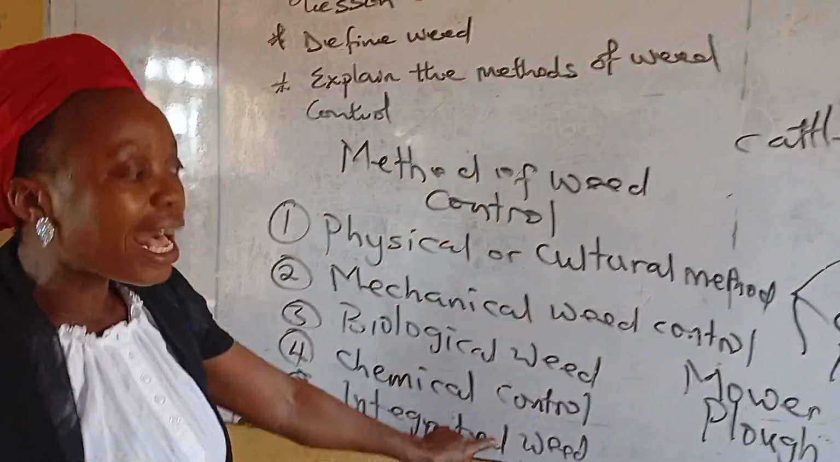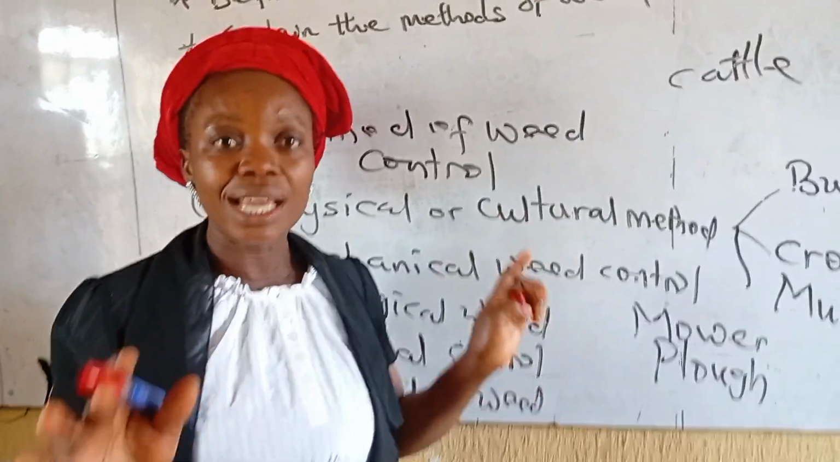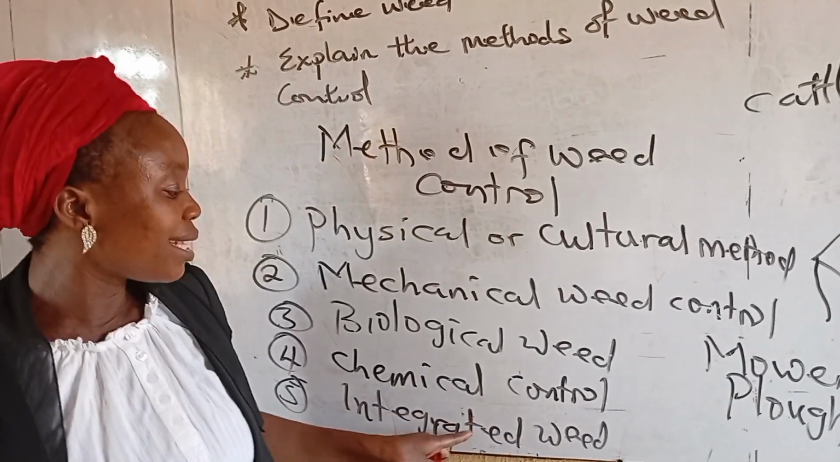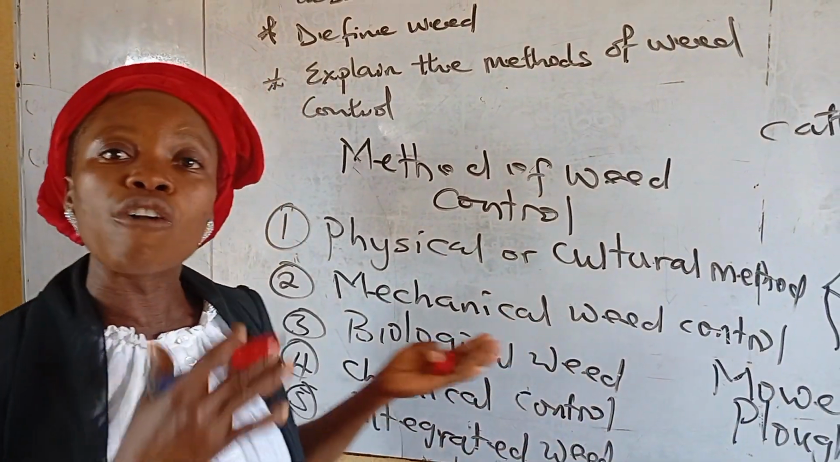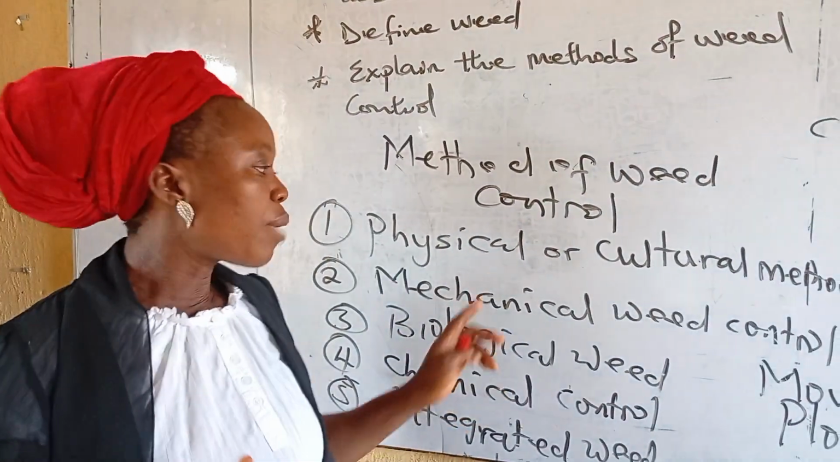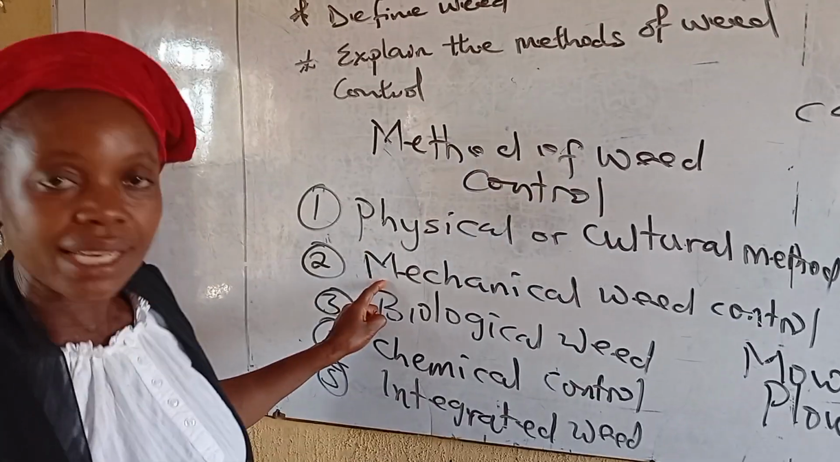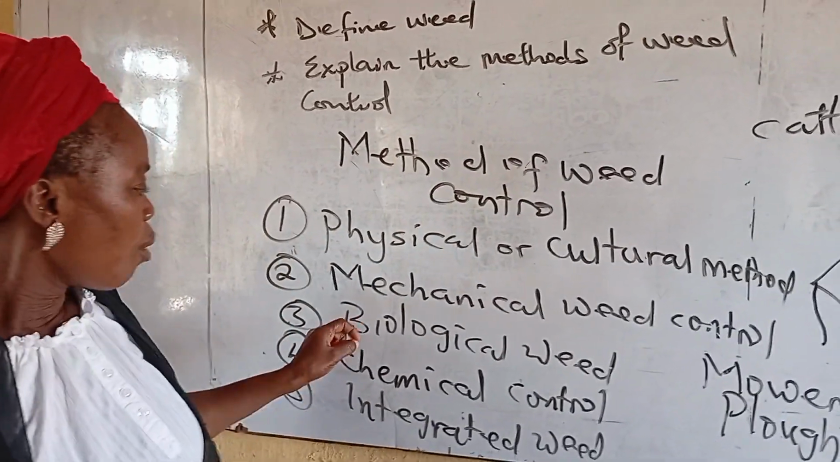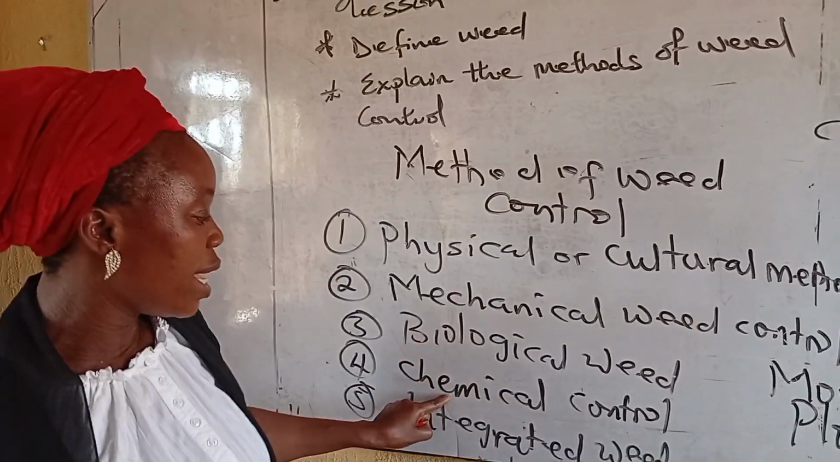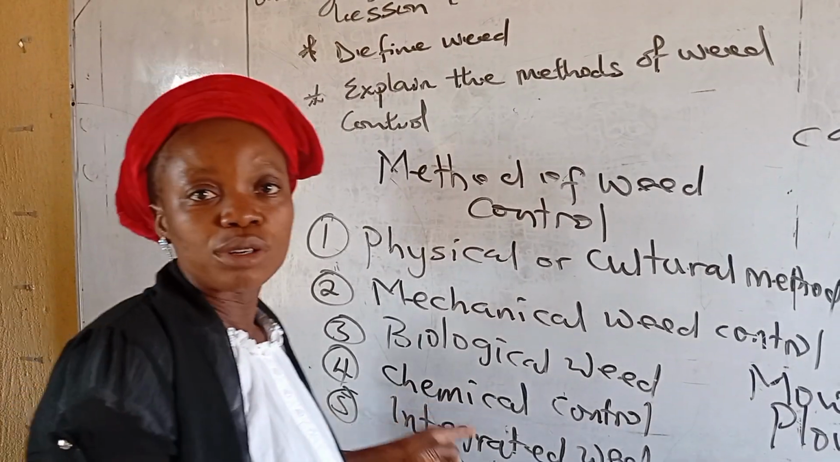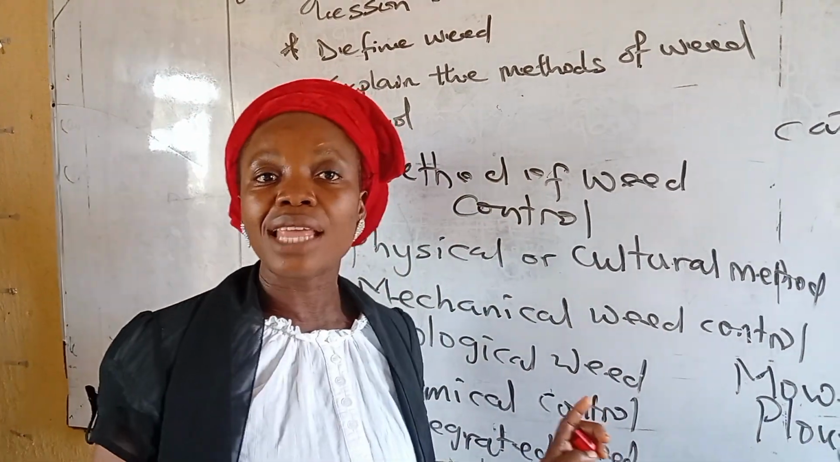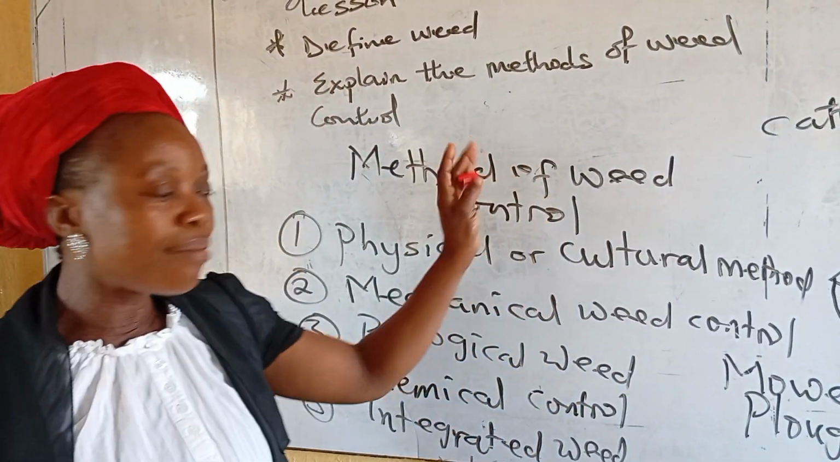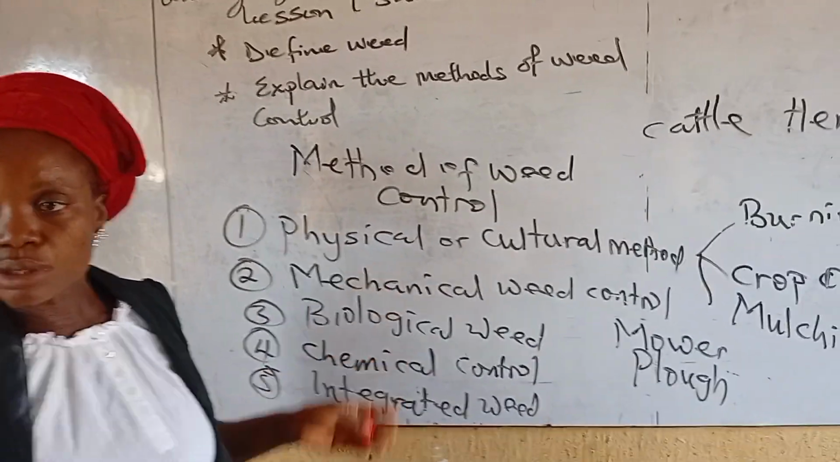Let's now go to the last method, which is integrated weed control. This integrated is a combination of one or more methods. When you are using physical and mechanical, you are doing integrated. When you are using biological weed control alongside chemical control, you are doing integrated weed control. These are the methods of weed control.